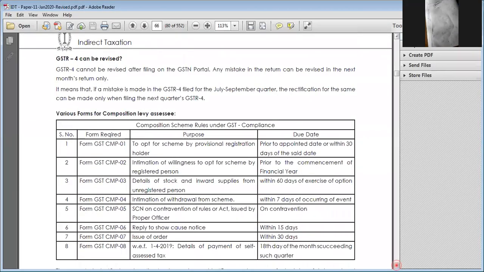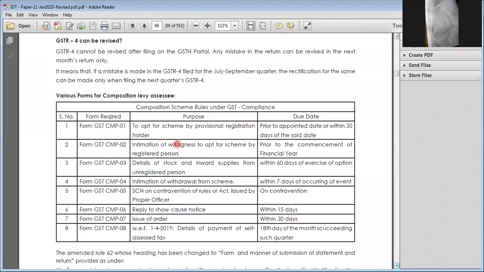So he has to file accordingly. He has to file these particular returns, etc. GST REG-01 is for registration. GST CMP-02 is the intimation of willingness to opt for the scheme by a registered person. So these are the forms you have to go through.